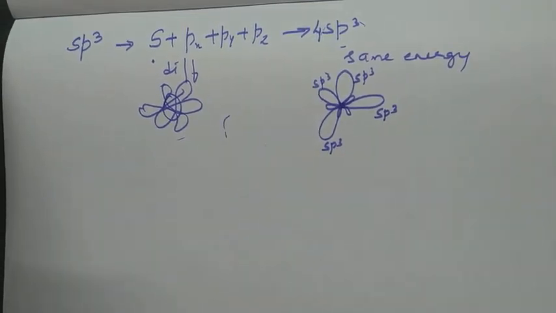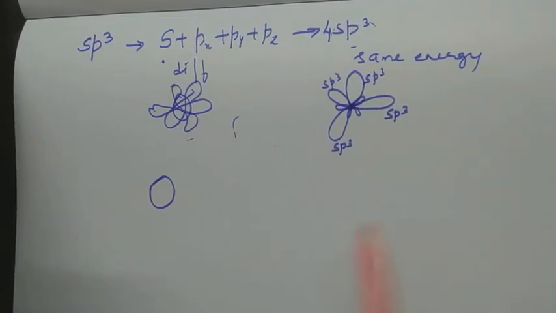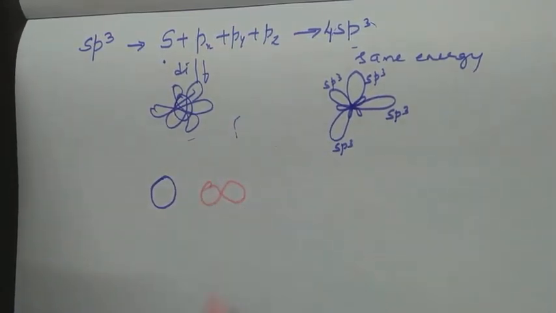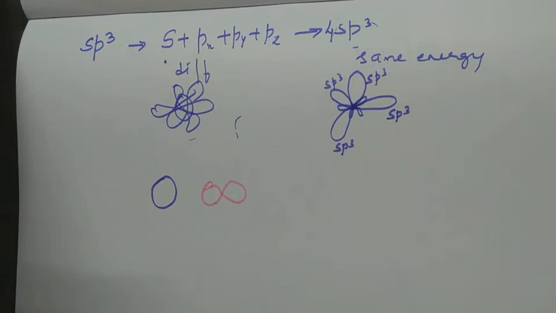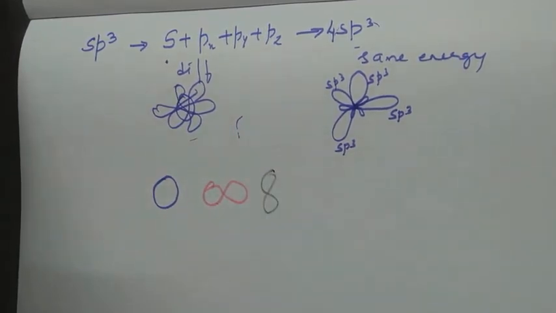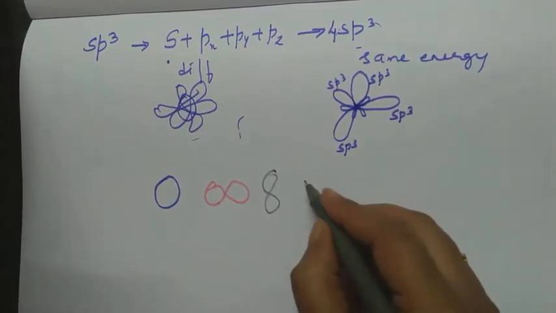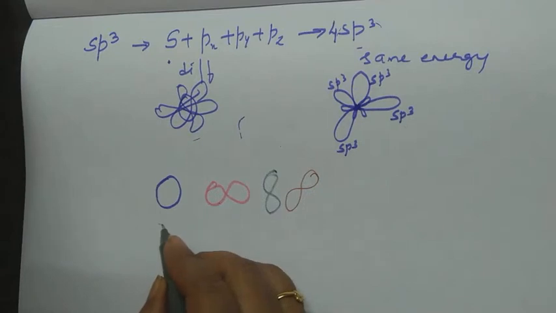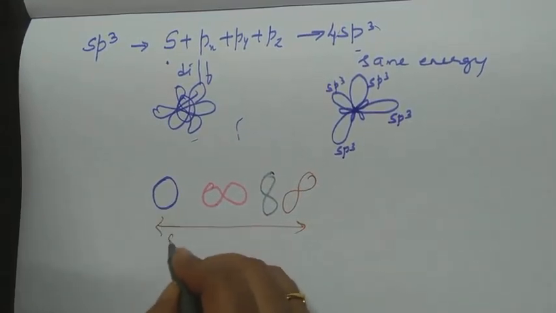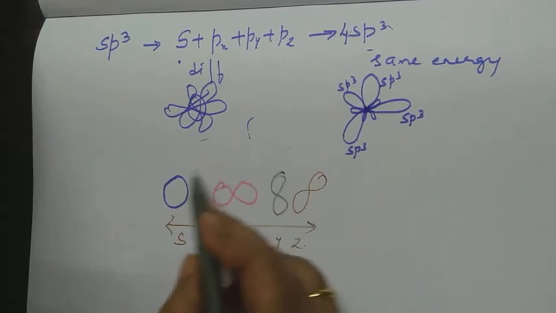So s orbital is purple in color, p orbital is pink in color, the other orbital is black in color and the fourth orbital will be brown in color. So when these orbitals are mixed, this is s, px, py and pz, you end up with new orbitals.